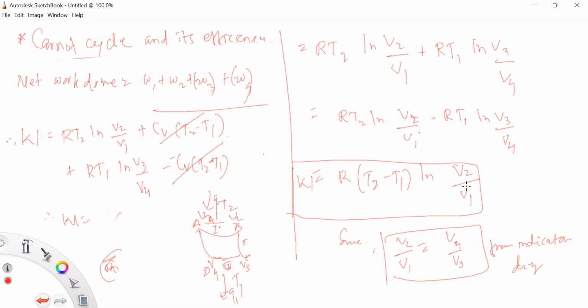So the net heat absorbed, आता net heat हे झालं net work done. W is equals to R into T2 minus T1 ln V2 upon V1. This is the net work done by the system or this heat engine. Net heat absorbed, that is Q, in the complete cycle.